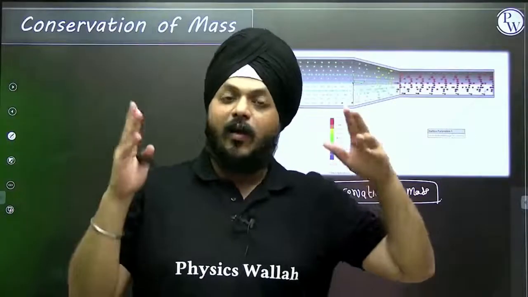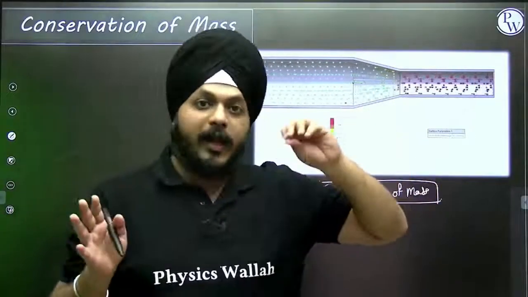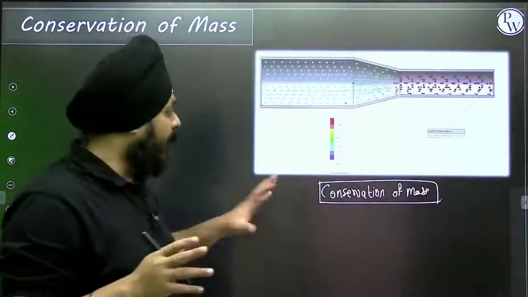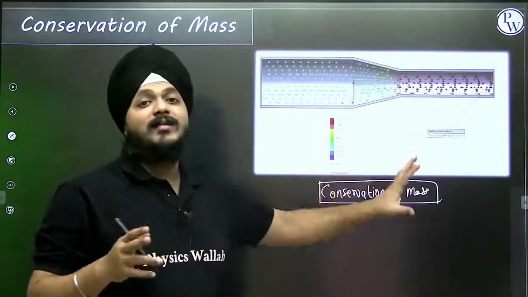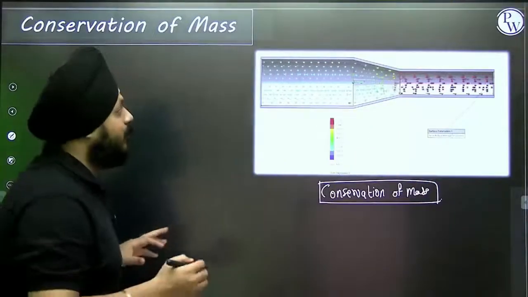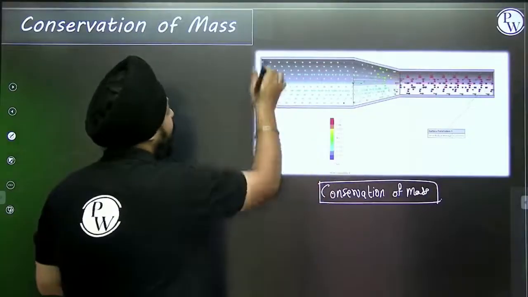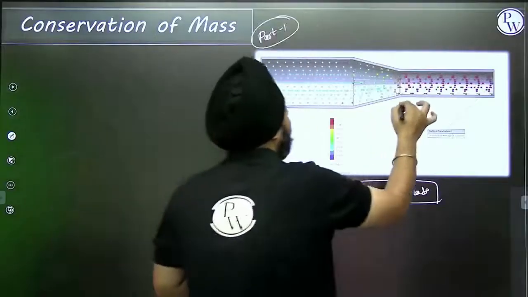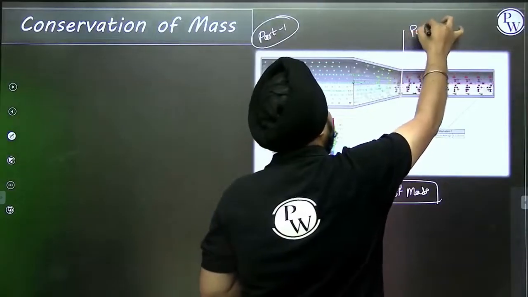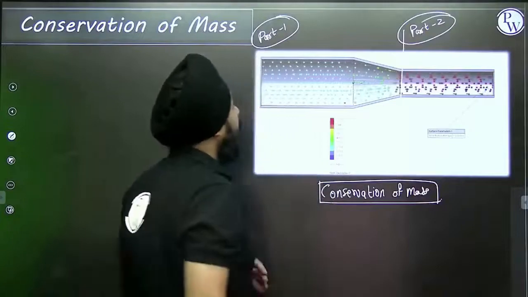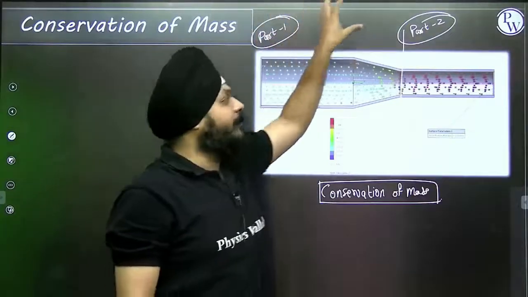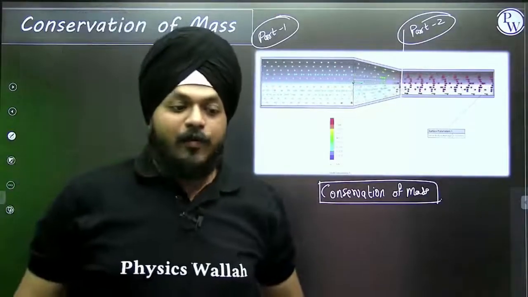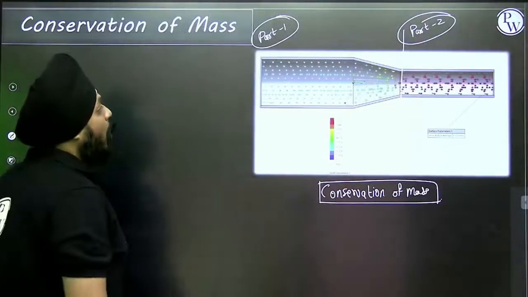But don't worry, the concept of streamline and turbulent flow, we are going to see again in Bernoulli's equation. But here, what actually the conservation of mass is, let us understand this visualization. Suppose this is part 1 and this is part 2. In between part 1 and part 2, something is common.